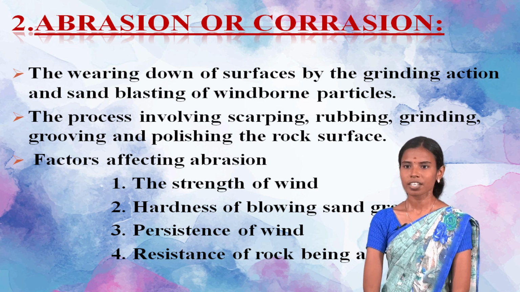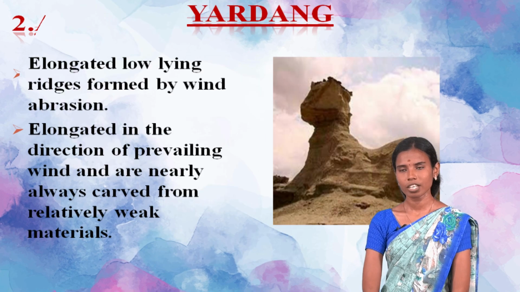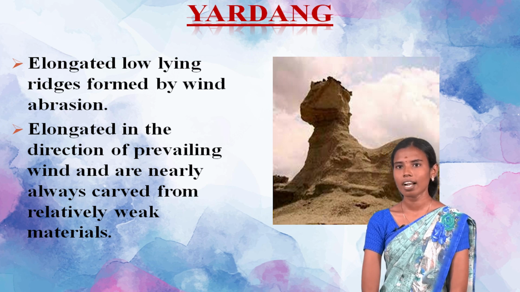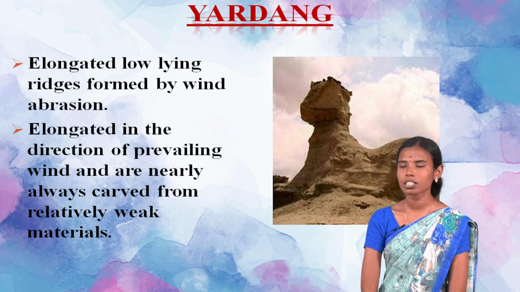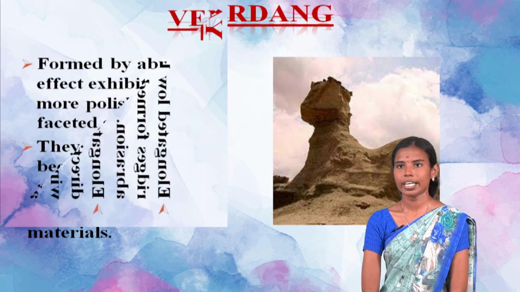And finally, the resistance of rock being abraded. Next, features formed due to the abrasive action. First one is the yardang. A yardang is an elongated, low-lying ridge formed by wind abrasive action. Yardangs are elongated in the direction of the prevailing wind and are nearly always carved from relatively weak material.